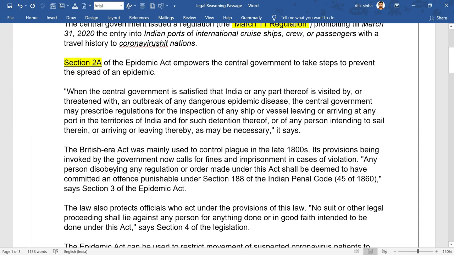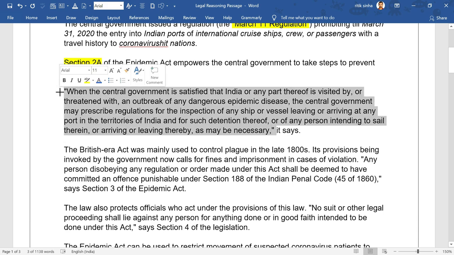When the central government is satisfied that India or any part thereof is visited by or threatened with an outbreak of any dangerous epidemic disease, the central government may prescribe regulations for the inspection of any ship or vessel leaving or arriving at any port in the territories of India and for such detention thereof or of any person intending to sail therein or arriving or leaving thereby as may be necessary, it says. तो सेक्शन 2A जो बेयर एक्ट में लिखा हुआ है वो ये लिखा हुआ है, राइट.